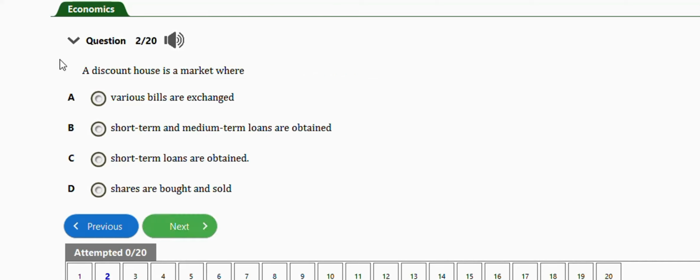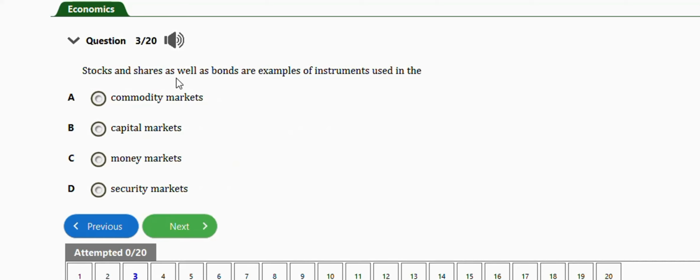It says a discount house is a market where various bills are exchanged. Short-term and medium-term loans are obtained. Short-term loans are obtained, shares are bought and sold. So the right answer to this question is short-term loans are obtained. Okay, that's the correct answer to this question. Next repeated question is this one.